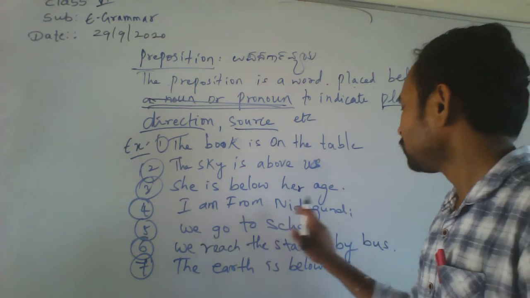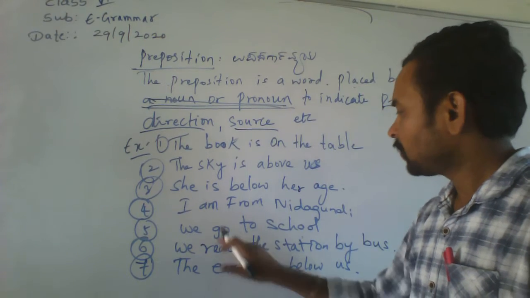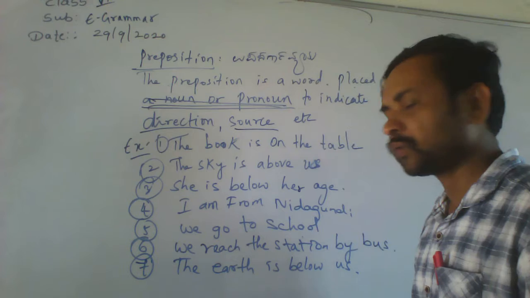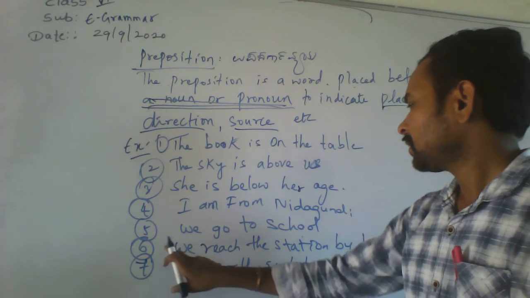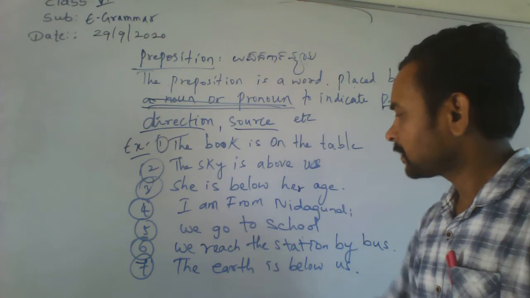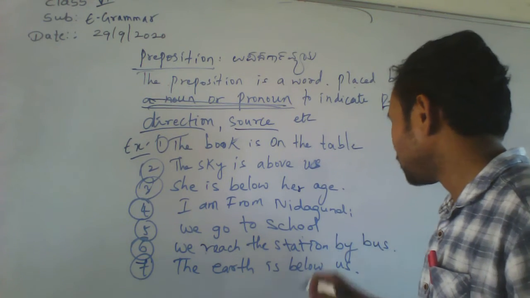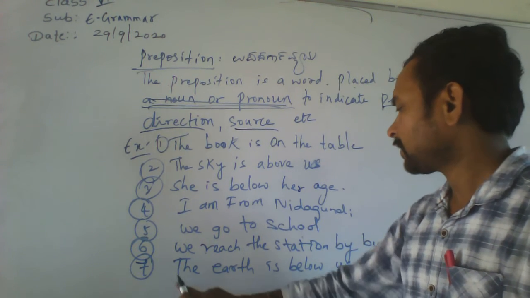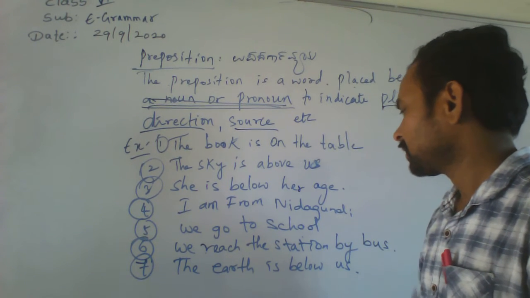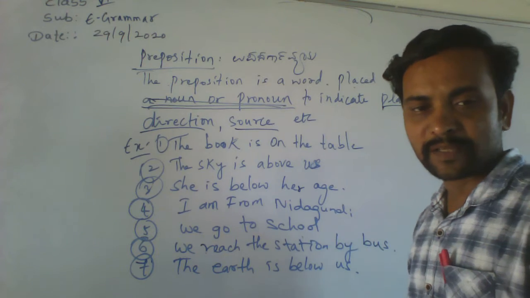We go to school. Then we reach the station by bus. The earth is below us.